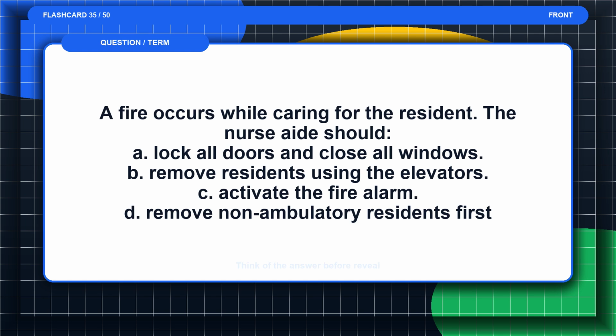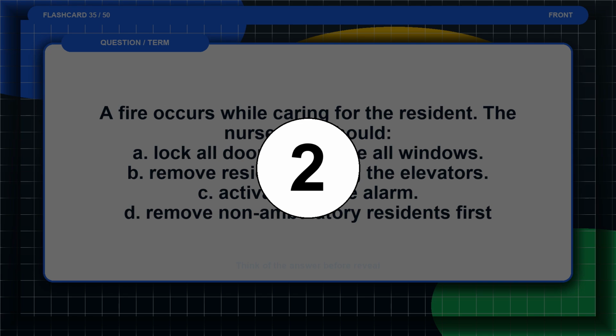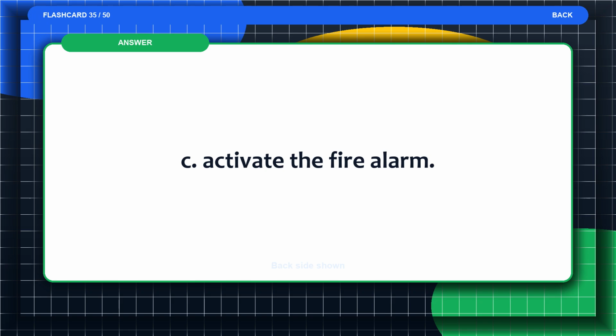Flashcard 35. A fire occurs while caring for the resident. The nurse aide should: A. Lock all doors and close all windows. B. Remove residents using the elevators. C. Activate the fire alarm. D. Remove non-ambulatory residents first. Think of the answer before the reveal. The answer is C. Activate the fire alarm.